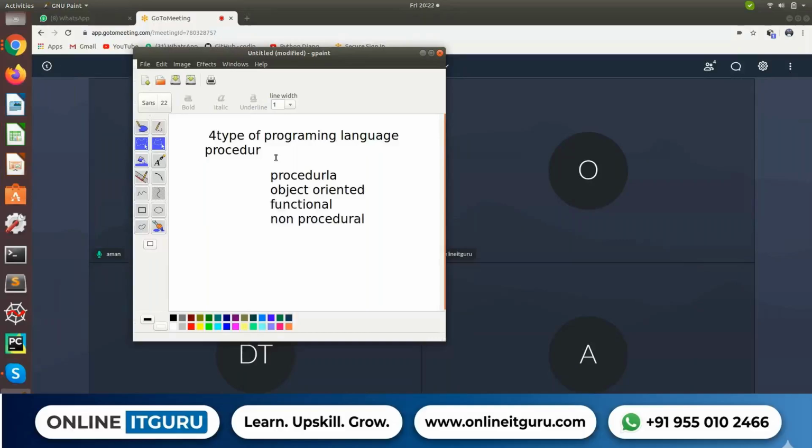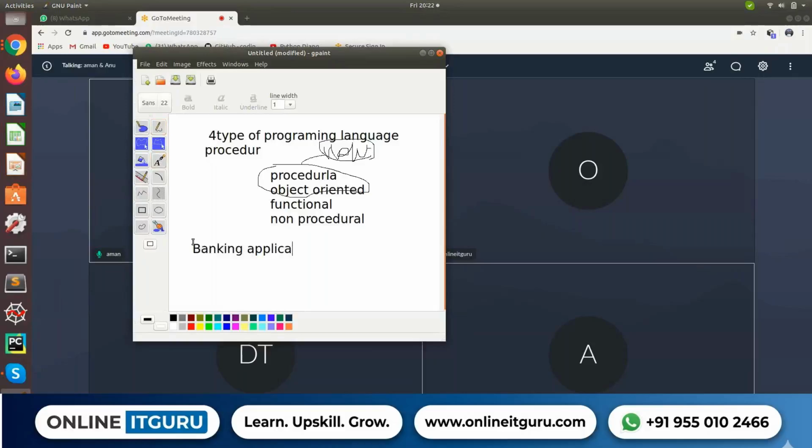Now, how do procedural and object-oriented languages work? Let us suppose you want to create a banking application which deals with n numbers of customers and with managers.